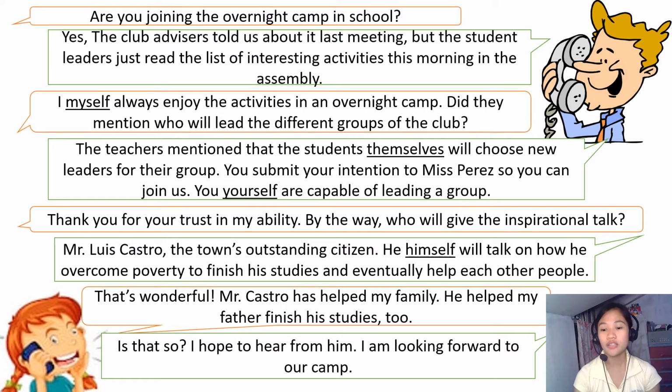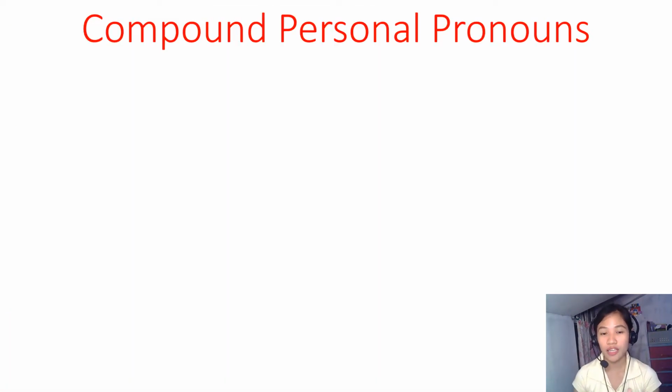Okay, as you can see in our telephone conversation by this girl and this man, can you see these underlined words in our sentences? Do you know that these are called compound personal pronouns? Themselves, yourself, and himself are some examples of compound personal pronouns. So now let us define what a compound personal pronoun is.